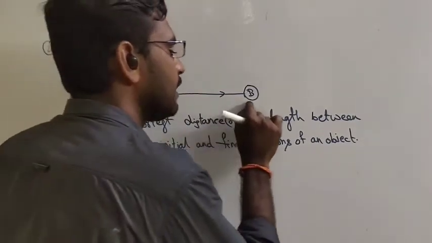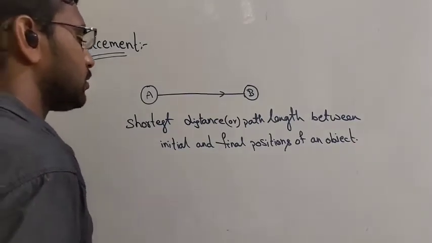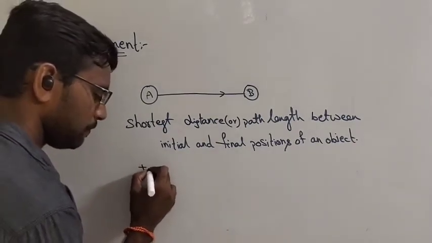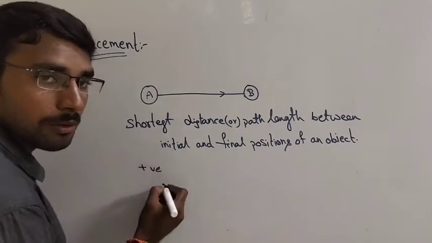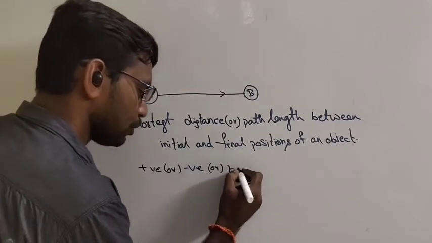That will be a straight line between the two positions. Okay, is it always positive or negative or zero?